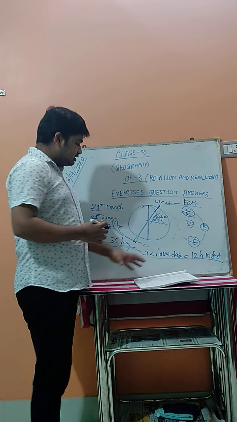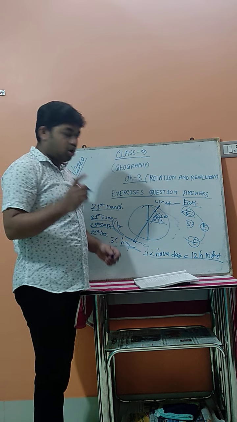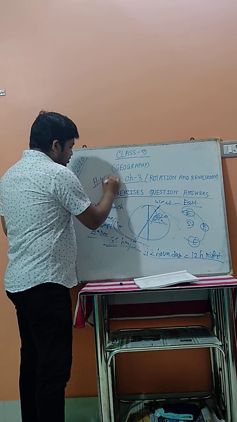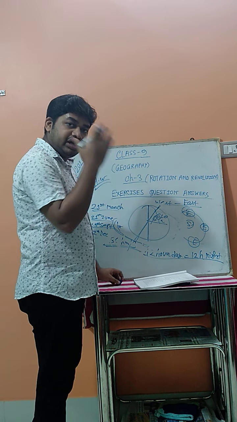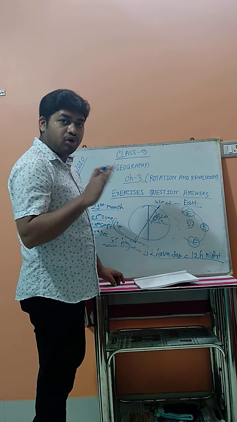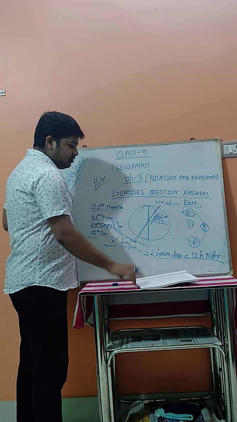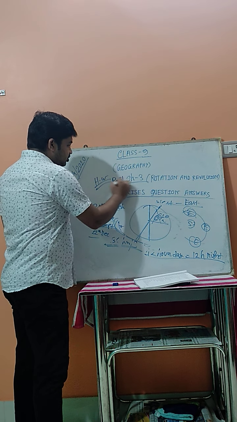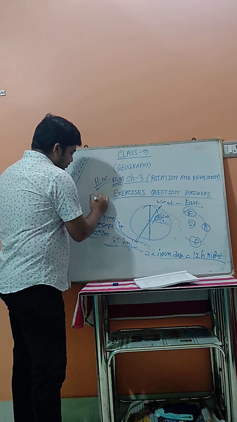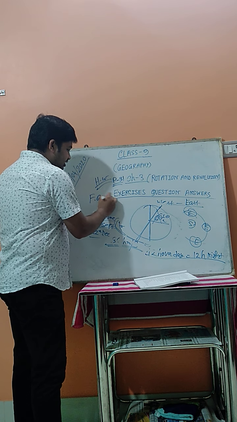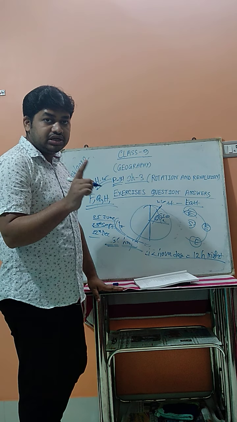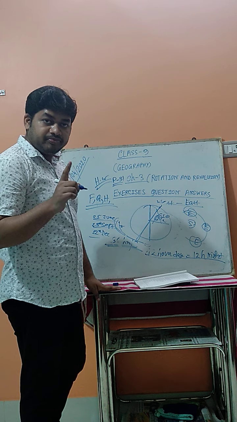Now, I already discussed all these question answers. You have to write them down in your copy, and this is your homework. All the question answers were already discussed in my previous classes, so you have to see the videos, or you can read your books to get all the answers. Your homework is page number 31, chapter 3, questions F, G, and H. You have to write all the questions with answers in your copy.